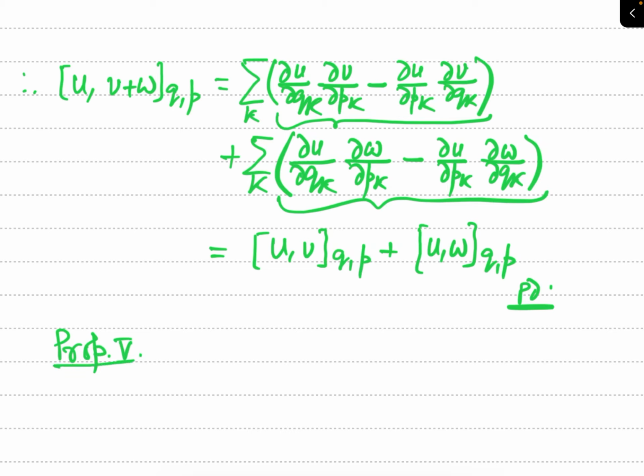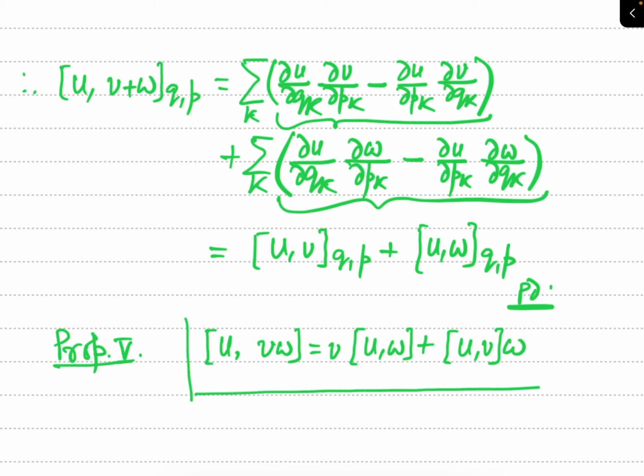In fact, this fifth property is also just a distributive property, and according to this property, the Poisson bracket of u and v times w is equal to v times the Poisson bracket of u and w plus the Poisson bracket of u and v times w.